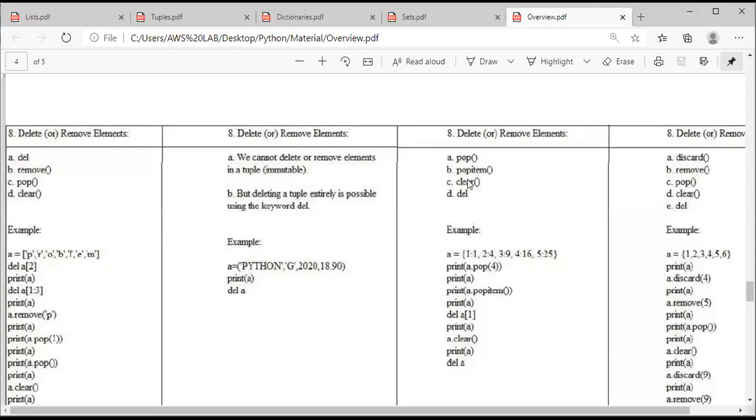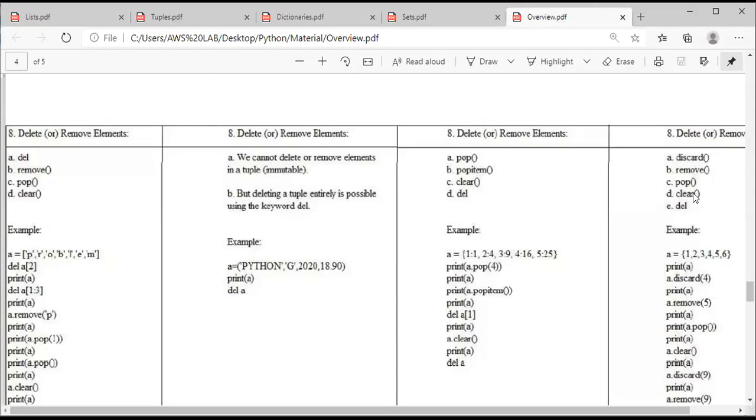Clear function, by using clear function we can clear all the elements in a dictionary, but remember the empty dictionary will be as it is. Using the clear function we can only clear the elements, but we cannot delete the dictionary. So how can we delete the dictionary? By using the del keyword we can delete one element or we can delete the entire dictionary.